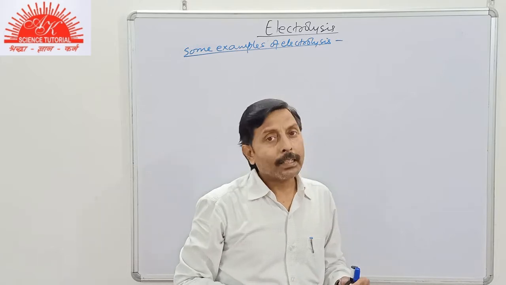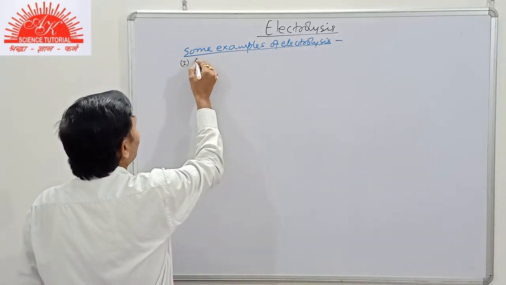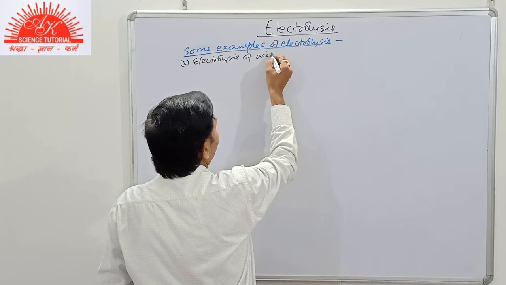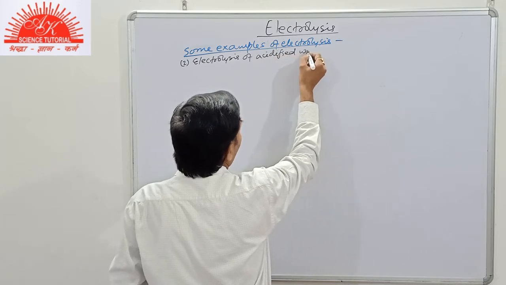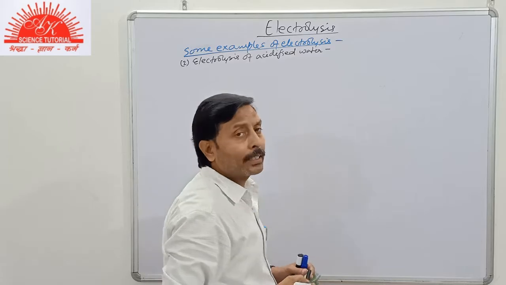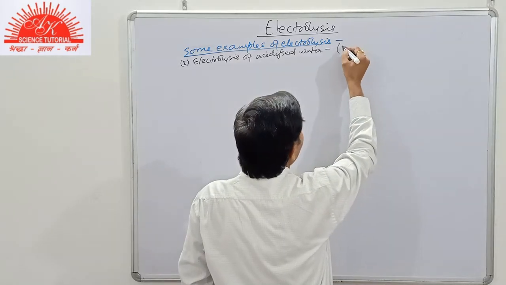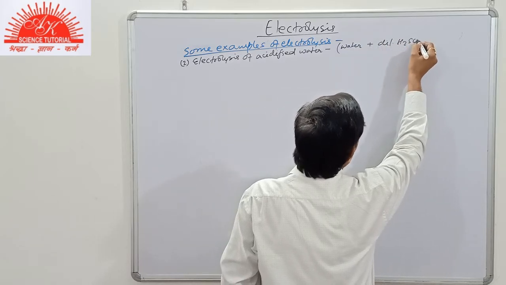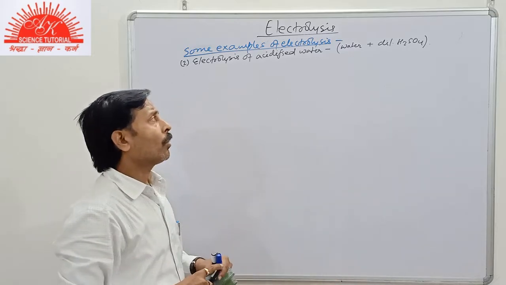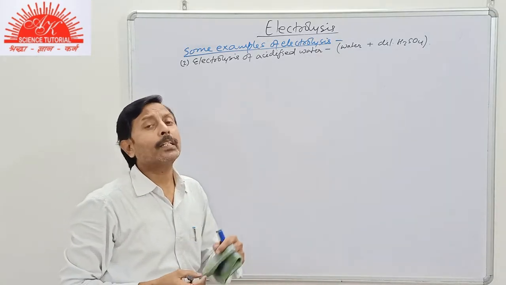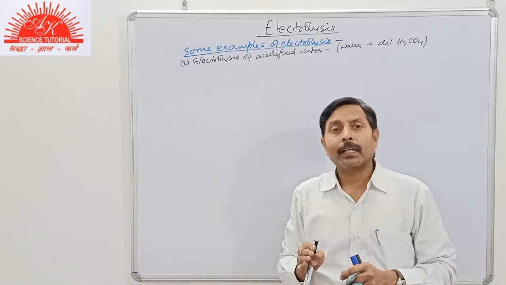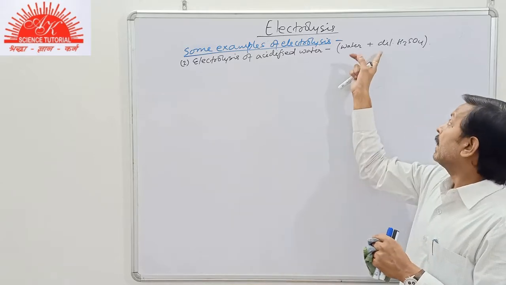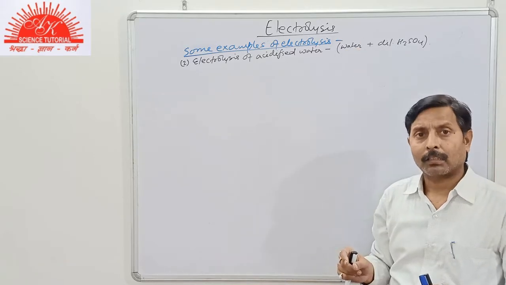Student, there is another example, that is electrolysis of acidified water or acidulated water. Means in this part water will be added with a few drops of dilute H2SO4. Actually water is a polar covalent compound. It is a covalent compound, so in pure state it will not consist of ions, it will not conduct electricity. So we must add acid to it for ionization.